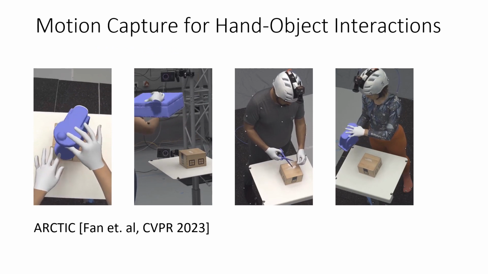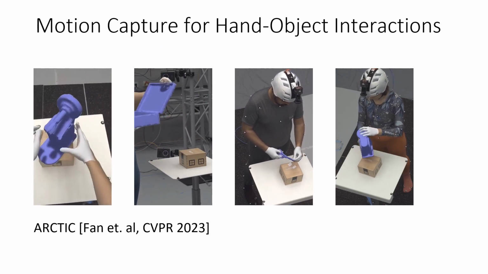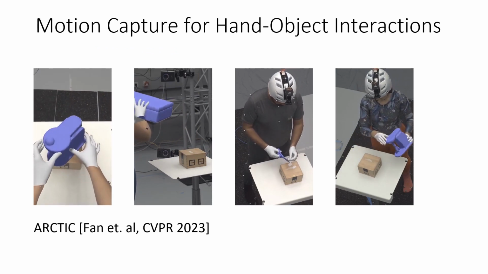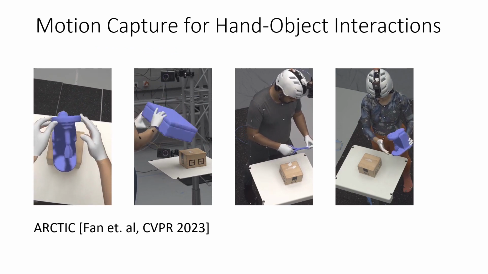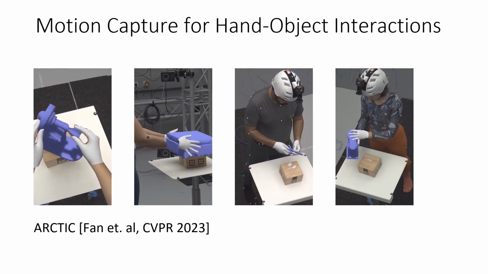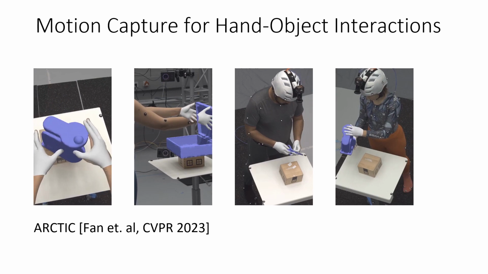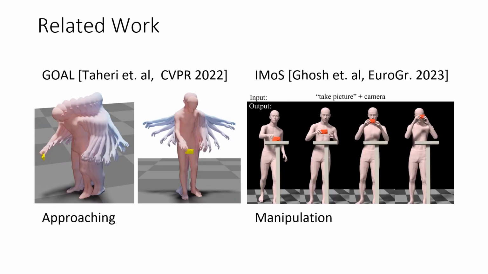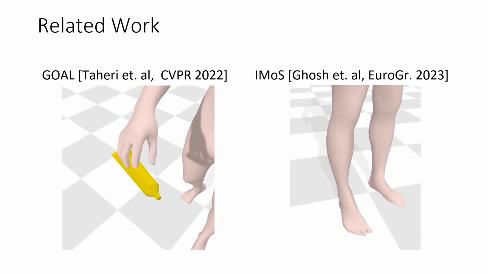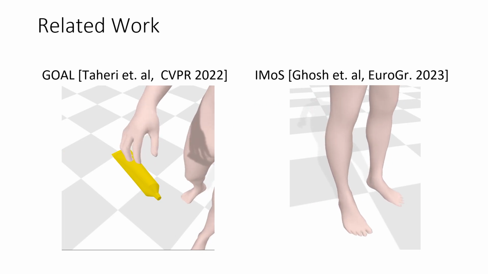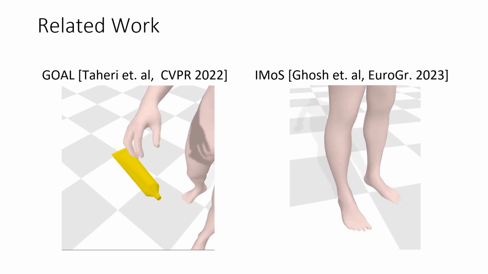Synthesizing full-body hand-object interactions is challenging because the motion of the entire body, the fingers and the object need to be generated without violating physical constraints. Recent research has shown promising results in synthesizing hand-object interactions. GOAL models only the approaching phase, while IMoS focuses on the object manipulation phase. However, these methods are data-driven and can cause artifacts such as interpenetration or foot skating.